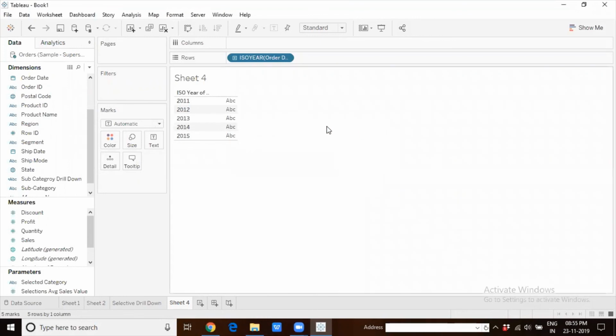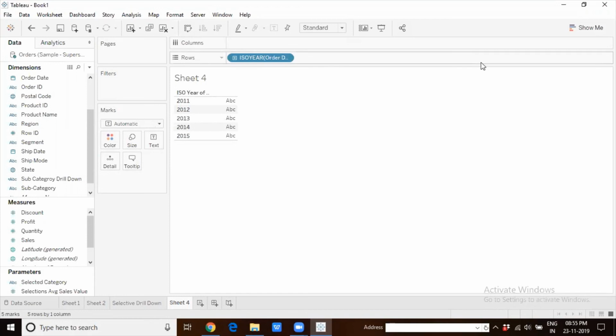ISO is basically about how the beginning of the year is determined, and the year itself is divided into quarters split into segments of 4, 4, and 5 weeks. It's a very, very popular system when we talk about financial reporting and also retail reporting. So anybody working in financial and retail domains, you will find this very handy.